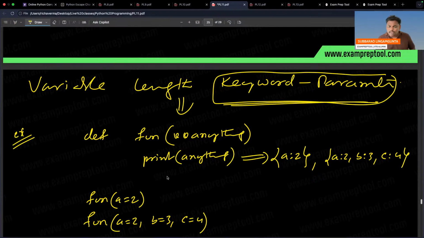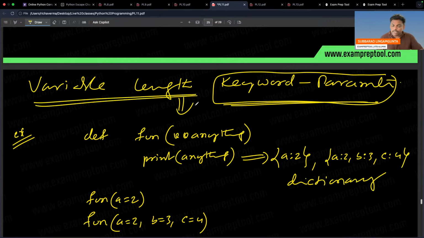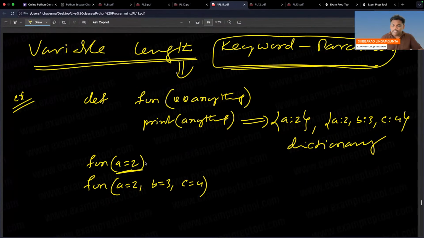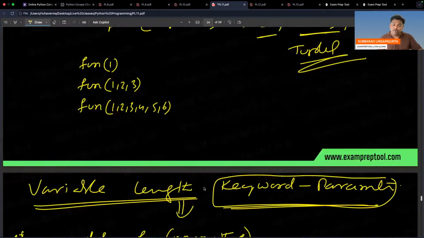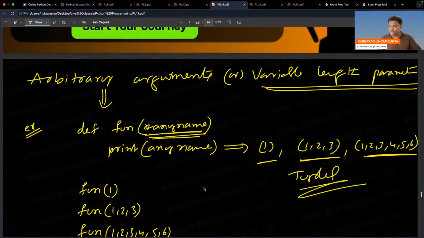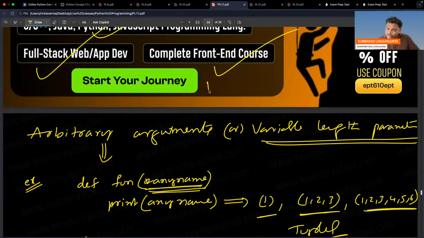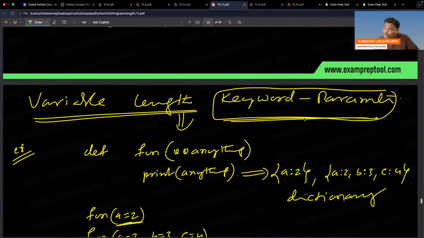Whatever you can do on a dictionary, you can do here. So remember, these are dictionaries. This variable length parameter is also variable length, because you can give any number. I gave one person here, and three people here. So above also variable, and these two also variable. So I'm writing here: variable length parameter.